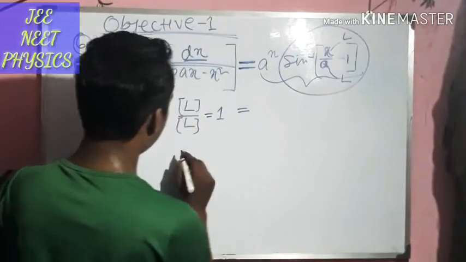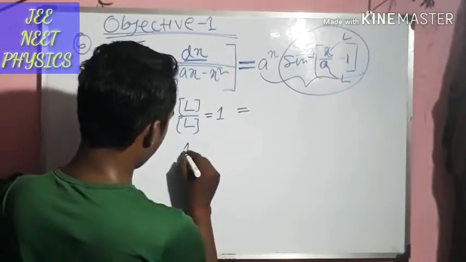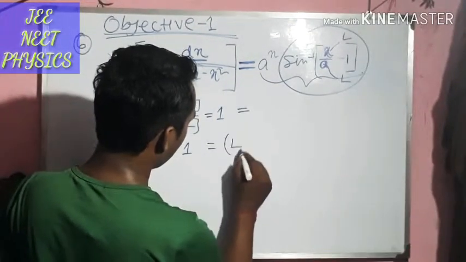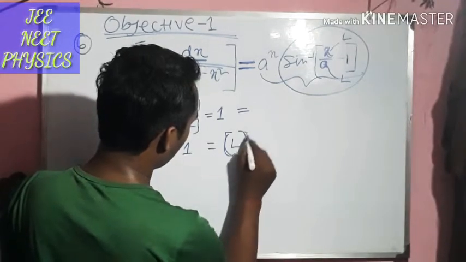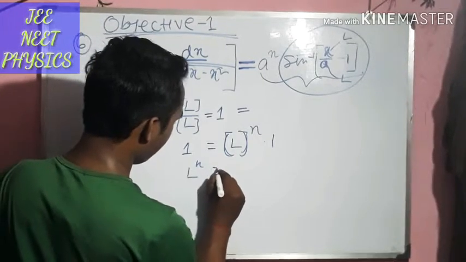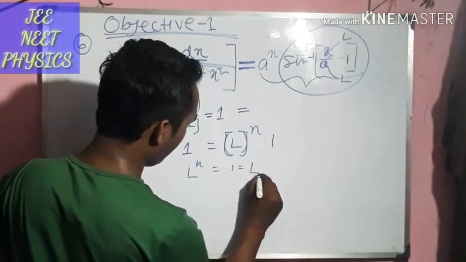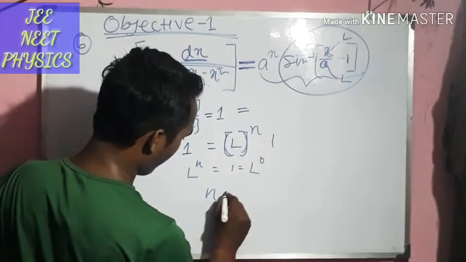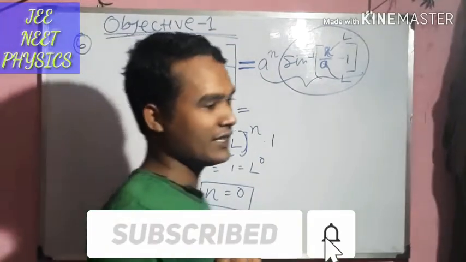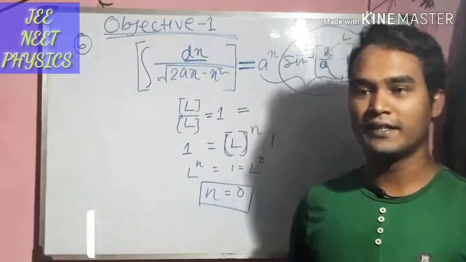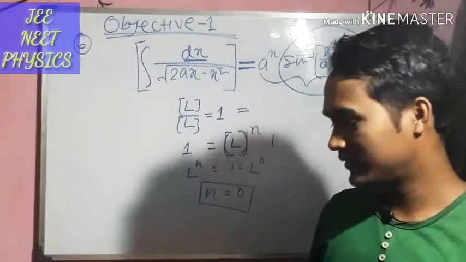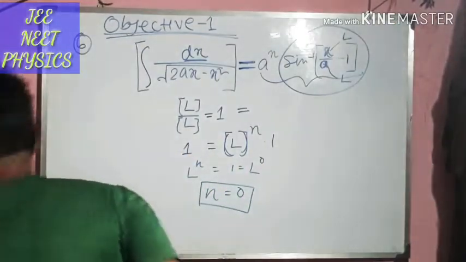And here we get, therefore, the left side has dimension 1, and the right side has dimension of a, which is L, to the power n into 1. So L to the power n is equal to 1, which is equal to L to the power 0. Therefore, the value of n is 0. You can check in your mathematics book that all the formulas of integration are dimensionally correct, and you can remember them by this method.